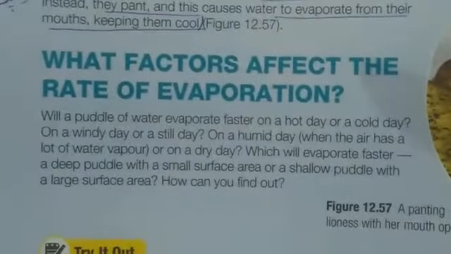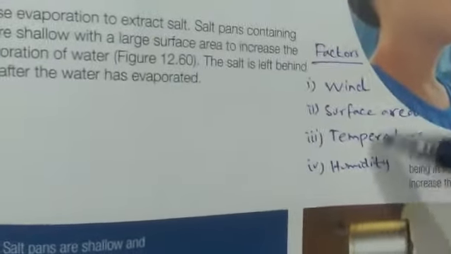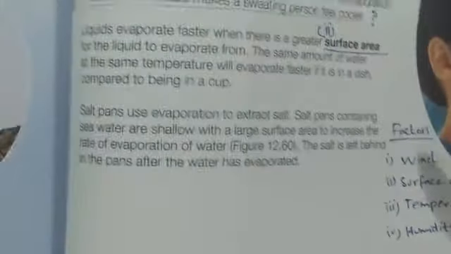Let's learn about the factors which have an effect on the rate of evaporation. These factors are wind, temperature, surface area, and humidity. The first factor is wind. The wind increases the movement of the particles, and that's why it increases the rate of evaporation. When the wind blows faster, the rate of evaporation becomes speedy.